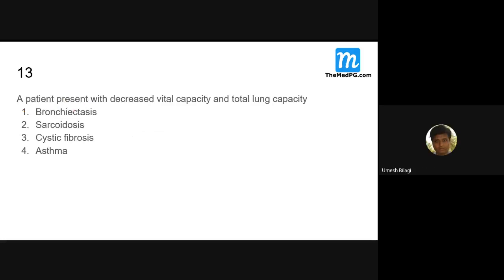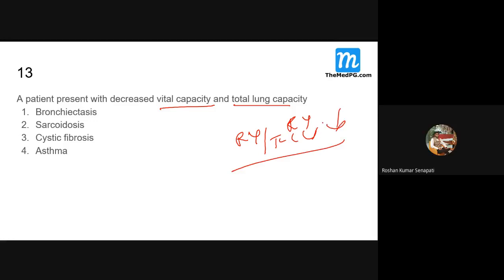The patient presents with decreased vital capacity and total lung capacity. That means RV is also decreased, and FEV1 is also decreased, so the ratio is more or less the same.